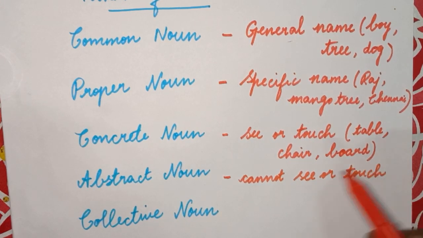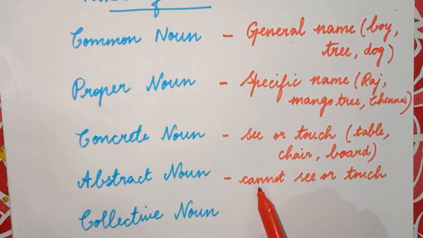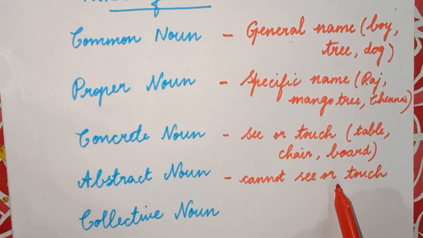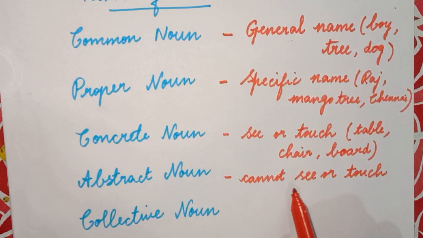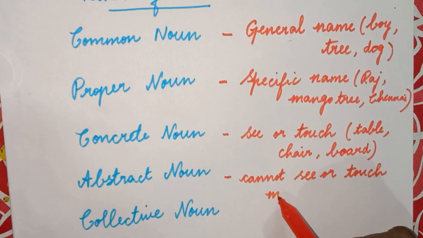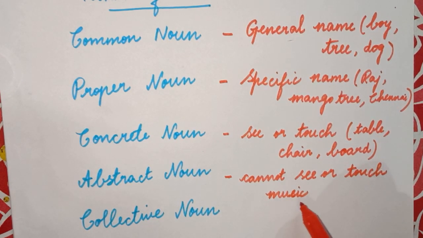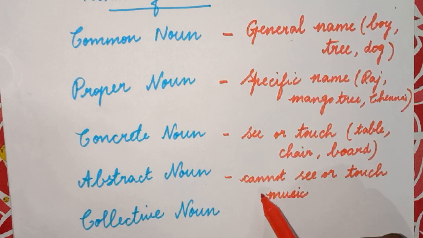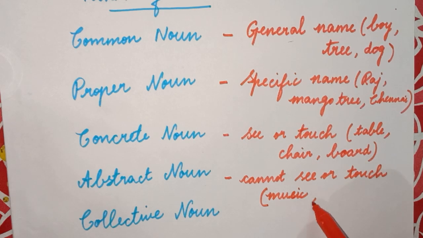So this is just the opposite of concrete noun. The things which you cannot see or touch are abstract nouns. What do you mean by cannot see or touch? Music. Can you see it? No. Can you touch it? No. But we can feel it, right? So the things which we can only feel.